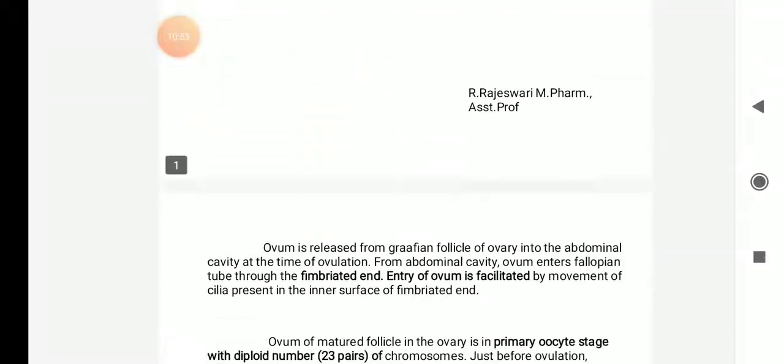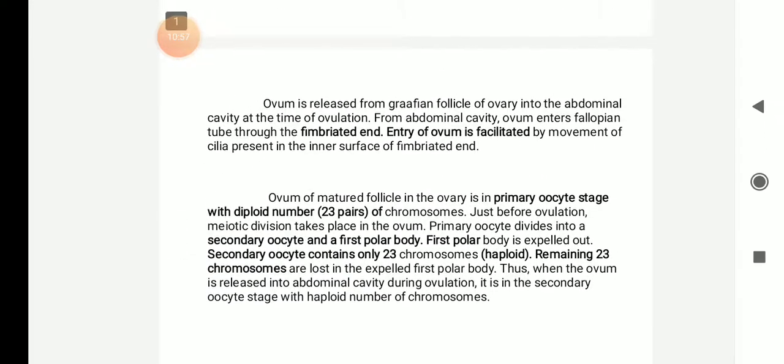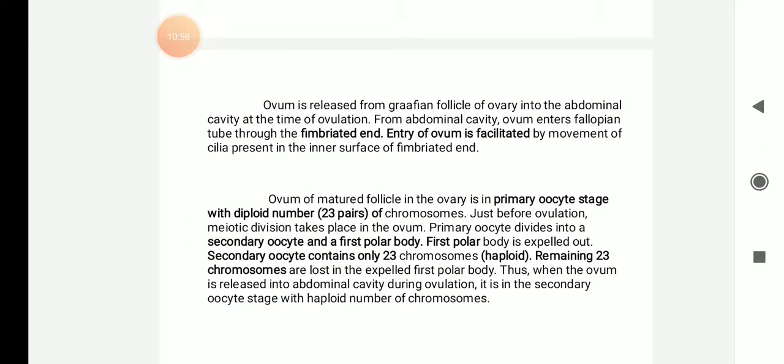And one more thing I want to explain to you. In case of pregnancy, there are three stages. The pregnancy is divided into 10 months. The 10 months is again divided into first trimester, second trimester and third trimester. First trimester is the first 3 months, the next 3 months is the second trimester, and the last 3 months is the third trimester.